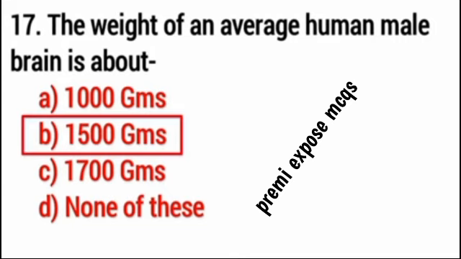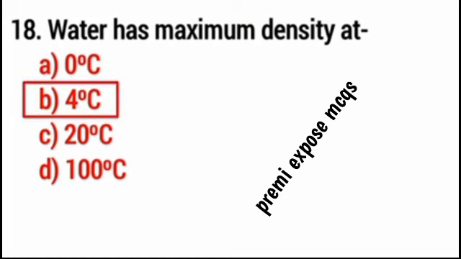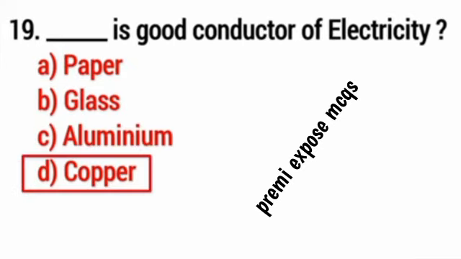Question number 17, the weight of an average human male brain is about? Right option is B, 50,000 gms. Question number 18, water is maximum density at? Right option is B, 4 centigrade. Question number 19, dash is good conductor of electricity? Right option is D, copper.